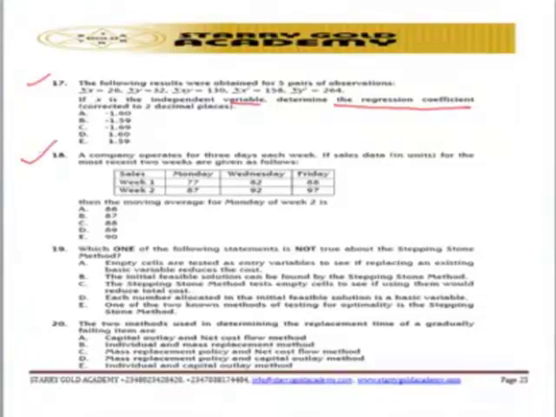What is it trying to pass to us? A company operates for 3 days each week. If the data given is this, find the moving average. That is another question based on time series analysis. Go and check details on time series analysis. From there you can know details on how you can use the moving average method. You know, we have a simple average, we have a moving average. From there you're able to know how you can solve question number 18.